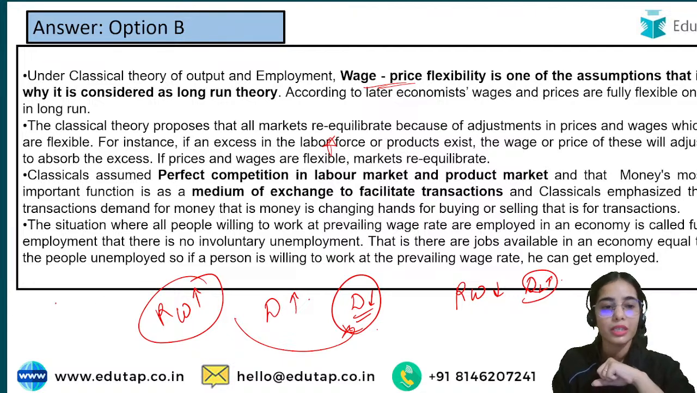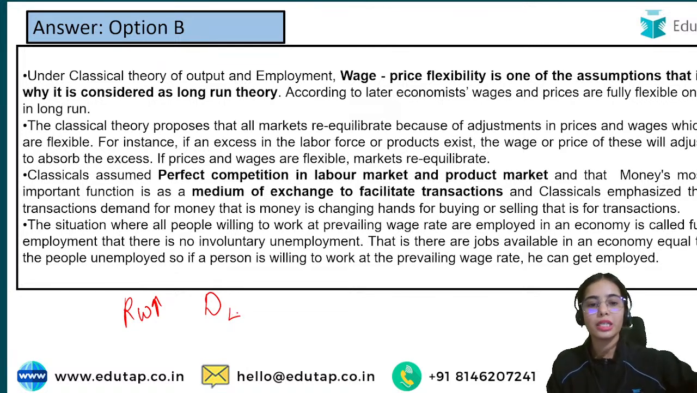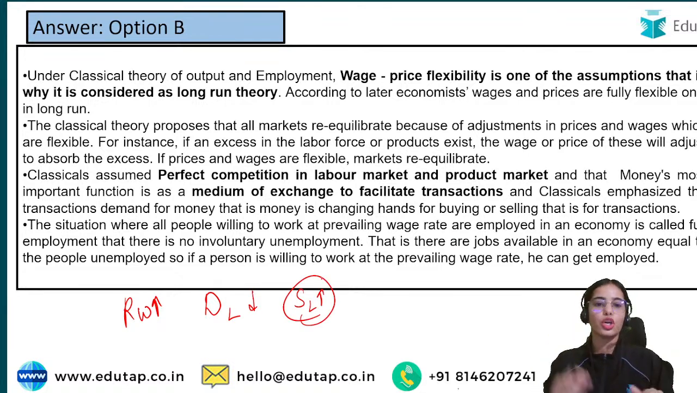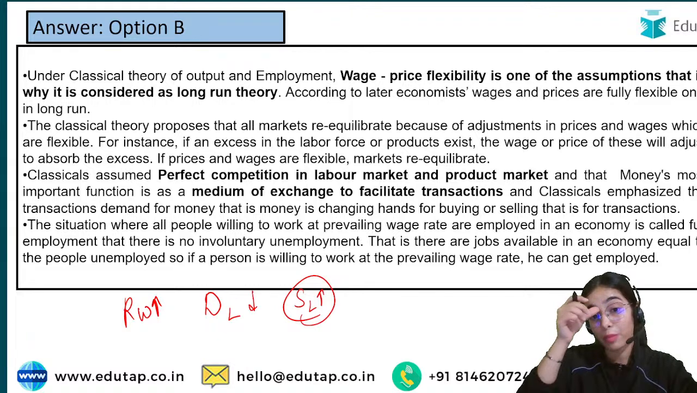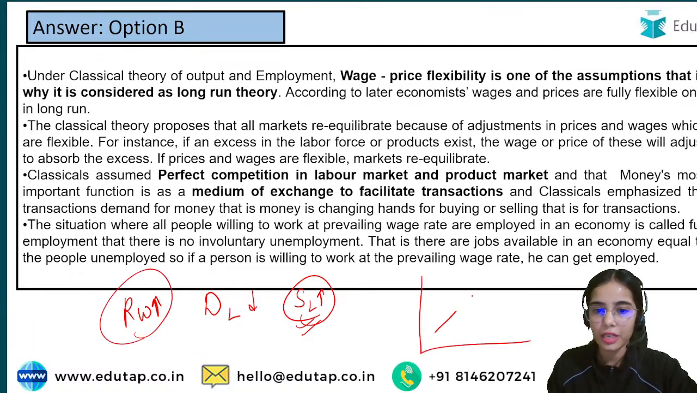If the real wages are high, you will supply more laborers. So the simple idea is that if real wages are high, you will demand fewer laborers, and you will supply more laborers to get the high real wages. I hope this is clear. That's why the supply of labor is upward sloping and demand for labor is downward sloping, because at high wages you will demand fewer laborers.